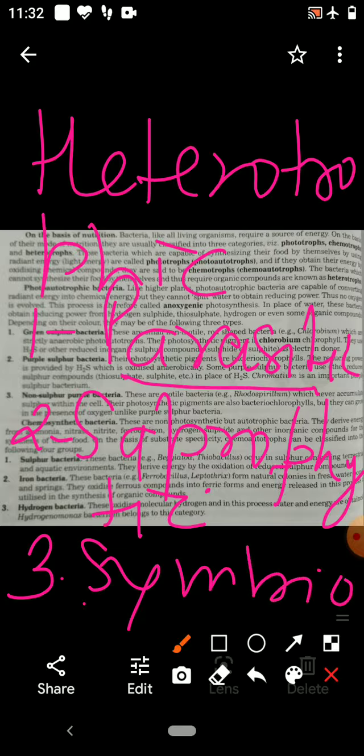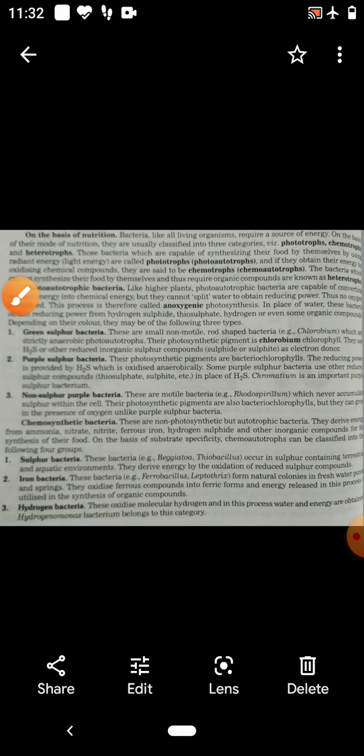Symbiotic bacteria grow in beneficial association with other living organisms, as some bacteria are found in the intestine of human beings and animals. They are symbiotic. They produce enzymes for digestion of food. They help in the digestion of food, and they get ready-made food from the host.